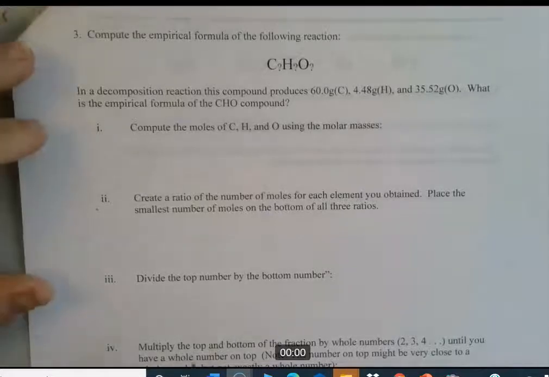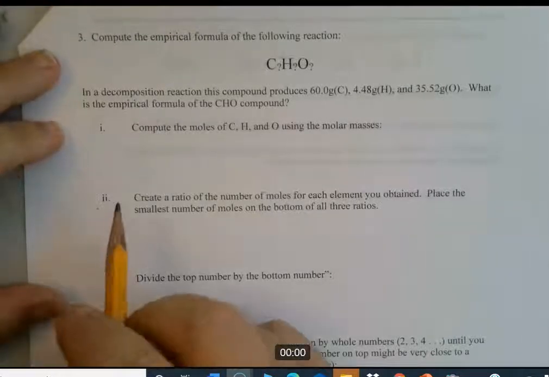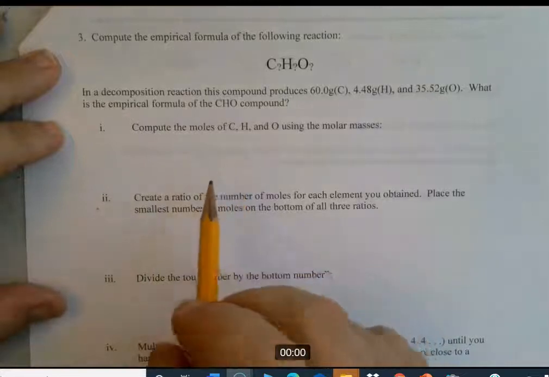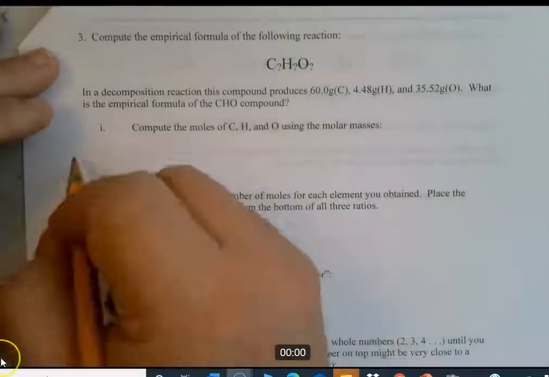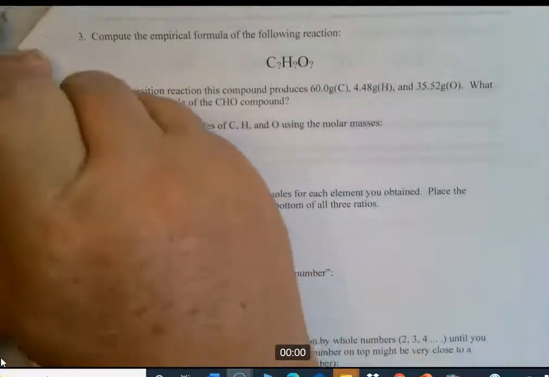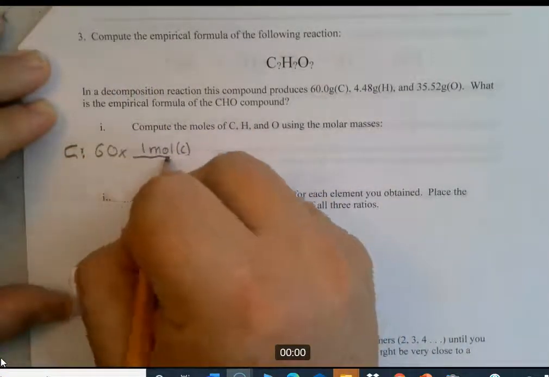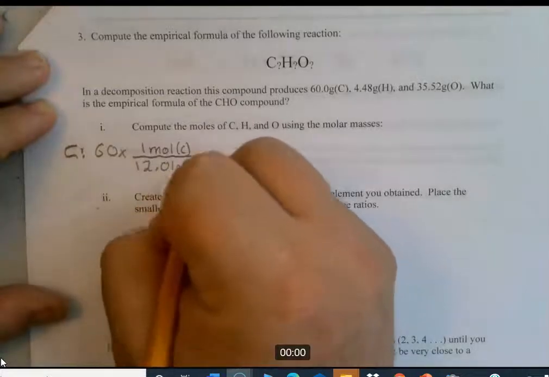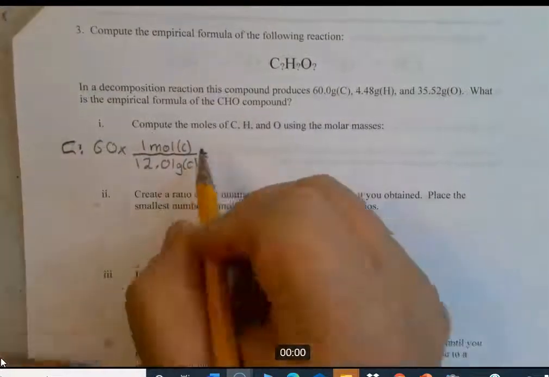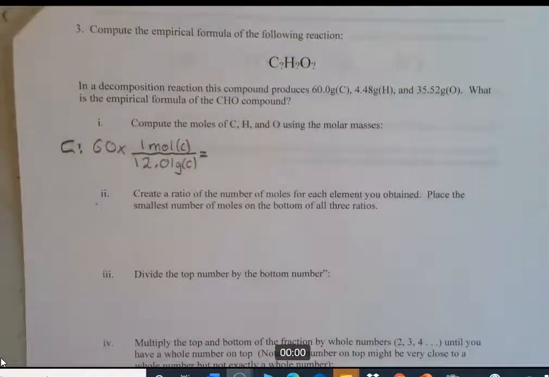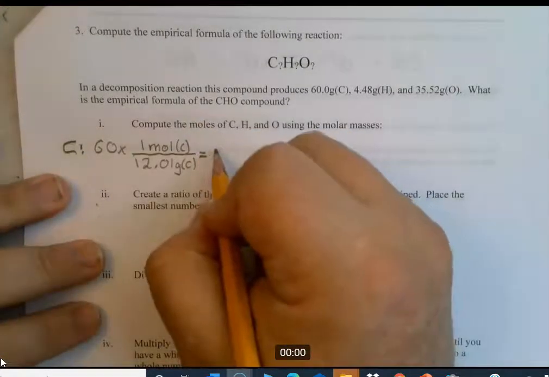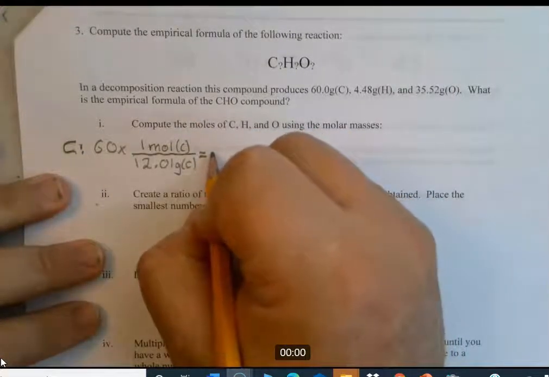Let's go ahead and figure out the number of moles using molar mass conversions. We get 4.99, so we're going to call that 5.